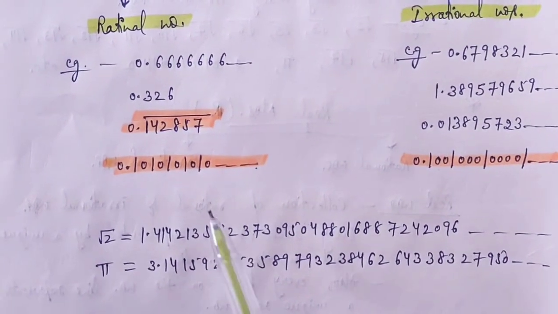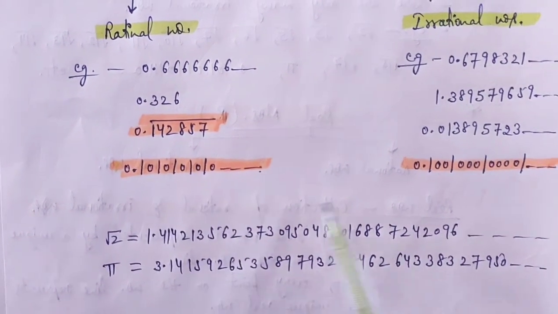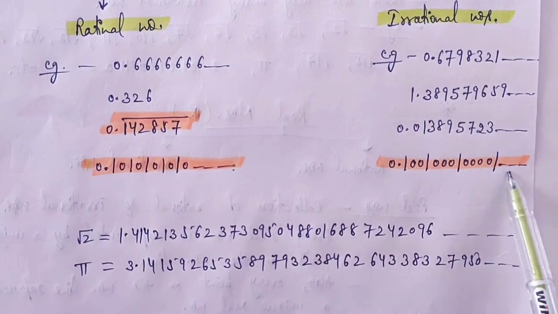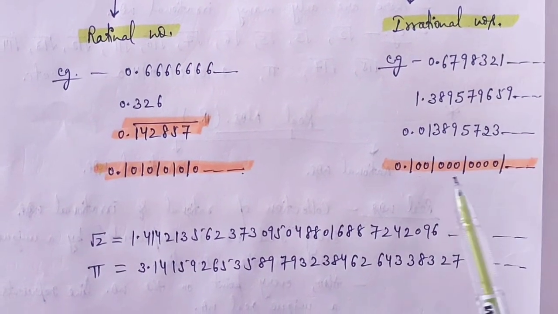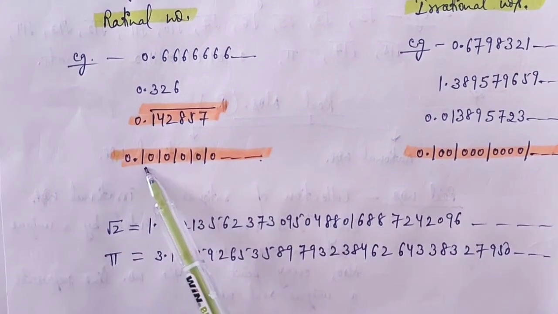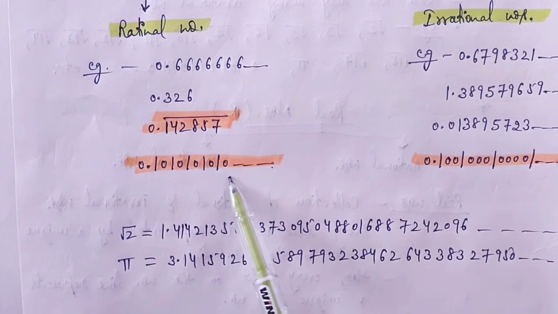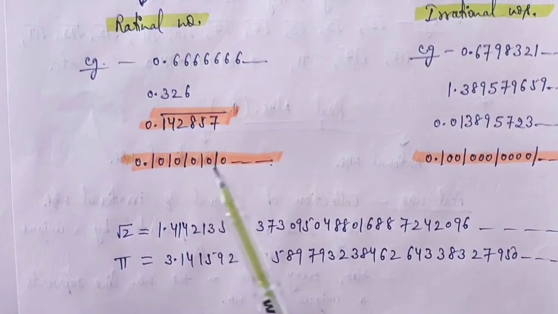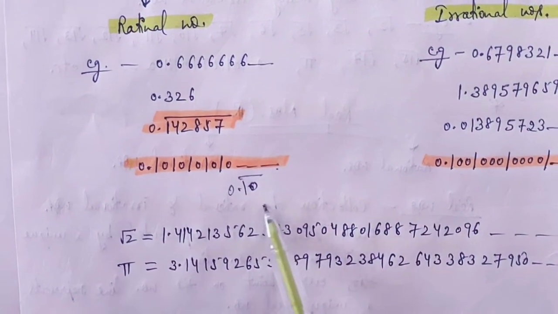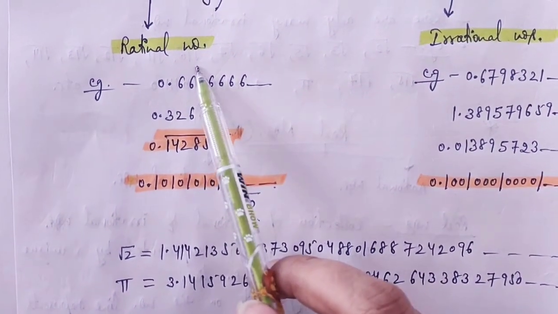Some students get confused in such examples. For example, 0.10101010, and another example 0.1001000100001 and so on. In such examples, we have to see the pattern of the numbers. Like in this one, we see 101010. 10 is repeating itself. So we can write 0.10 bar. It is non-terminating but repeating, so it is a rational number.